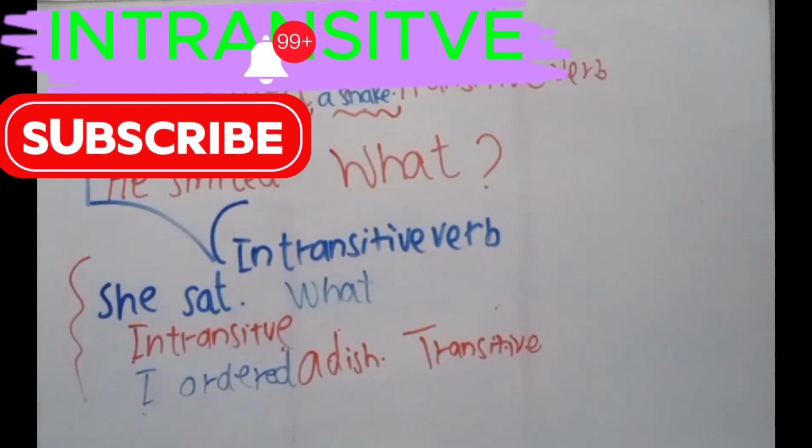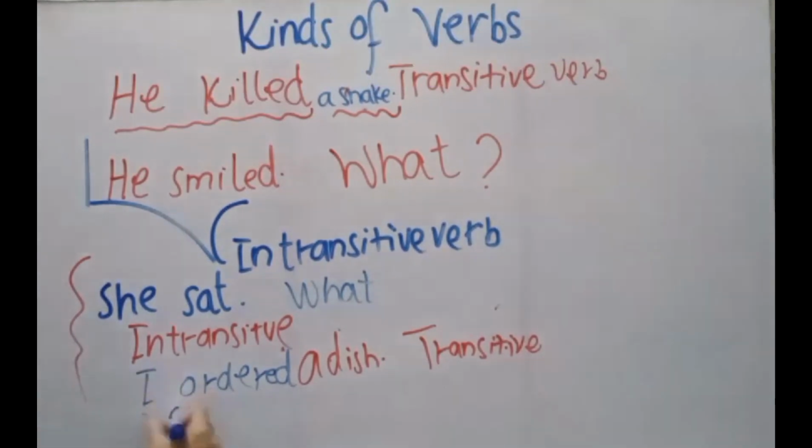If here I write she saw, is it transitive or intransitive? Here we need to ask the question what. She saw what?